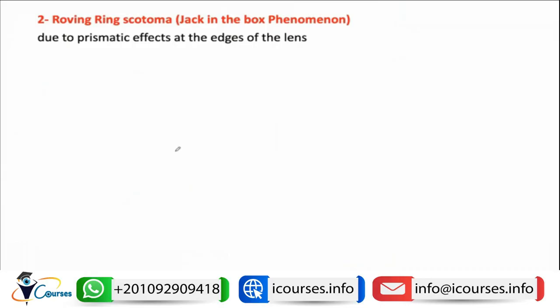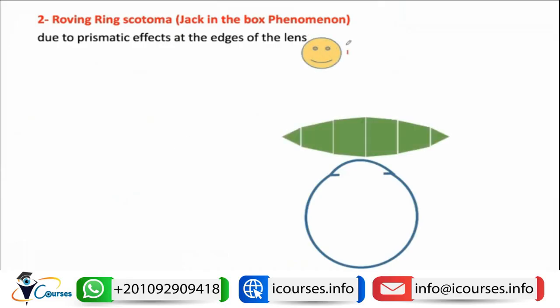Another visual field limitation that occurs in patients with aphakia is called the roving ring scotoma. Roving ring scotoma is again due to the prismatic effect of the edge of the lens. Suppose this is a patient with aphakia looking at a target through the paraxial portion of the lens, so that the light rays undergo deviation by the prismatic effect of the lens toward the base, so that the patient can now see an image of this object near the apex. So the eye will move to the apex.